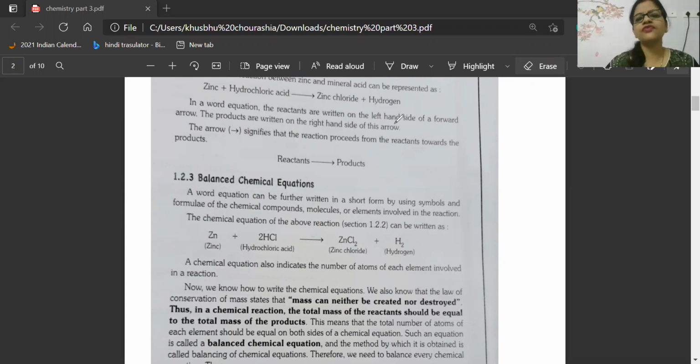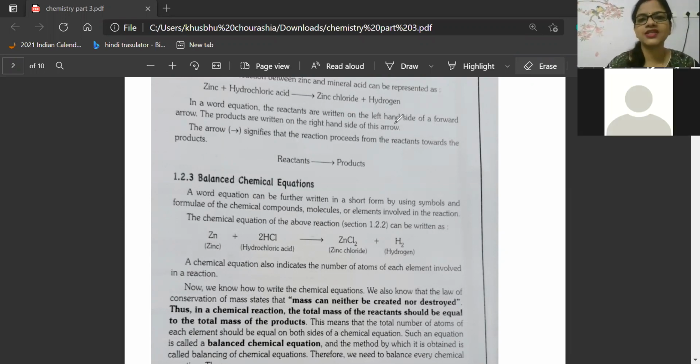Whenever you have confusion, think about going to a shop to buy vegetables. 1 kg potato on one side, for a specific example, and 1 kg weight on the other side. In the same way, reactant mass will be equal to product mass.